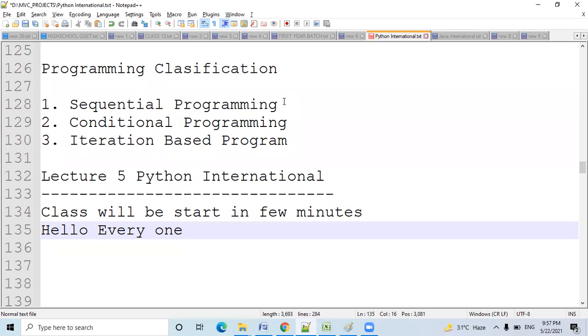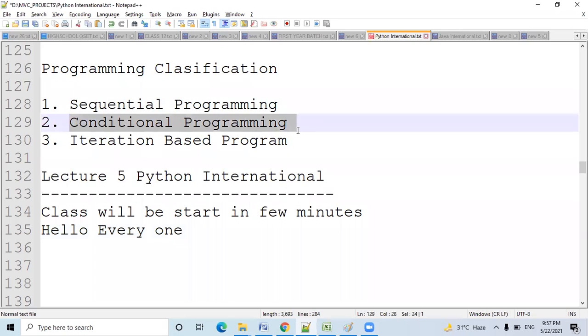Programming classification. In the last class, I discussed the programming classification. Sequential programs we have done. As per the sheet, there are 10 programs based on sequential execution. The second category of programming is conditional programming. For conditional programming, we basically use if else, ladder if, nested if, and if with the logical operator. One by one, we will cover all this.